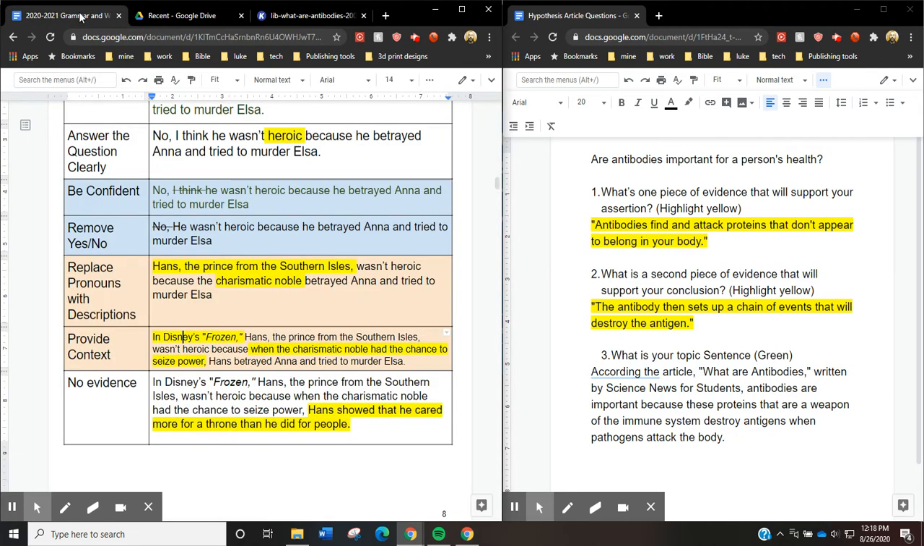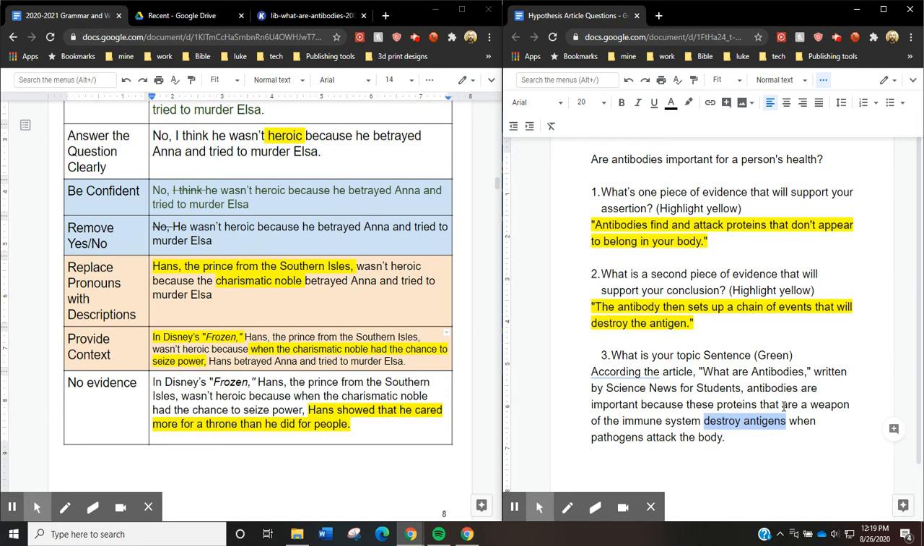What do I have left? I got another rule. No evidence. I don't have evidence in here. Oh, that's not good. Destroy antigens. And right here, this piece of evidence is they destroy antigens. That's not good. So let's see. How can I make it where I don't repeat my evidence? What did my evidence show? They find and attack proteins that don't belong in the body. They set up a chain of events that destroy the antigens. So instead of saying destroy antigens, how could I introduce that?